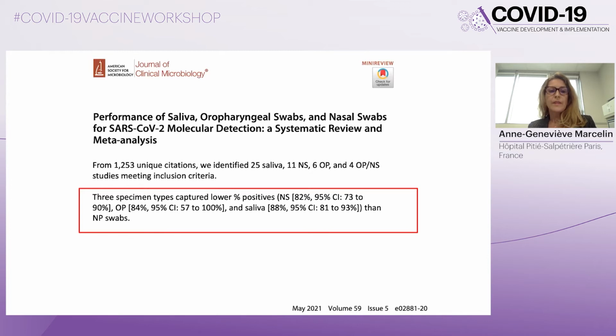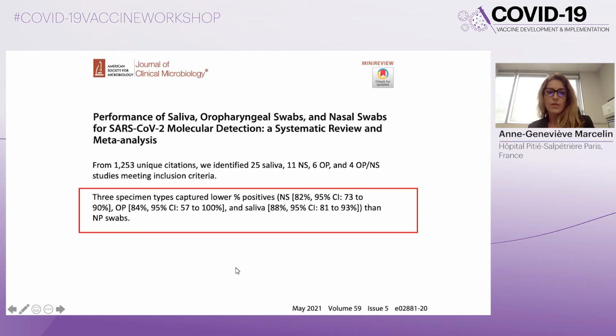And this study showed that these 3 specimen types capture a lower percentage of positives, with nasal specimen 82%, oropharyngeal 84%, and saliva 88% versus nasopharyngeal.